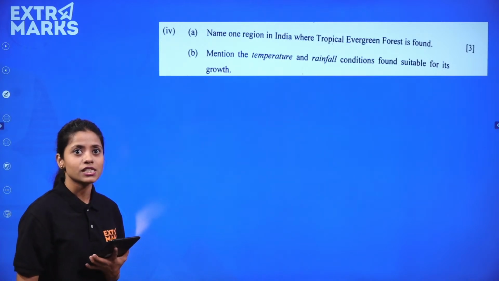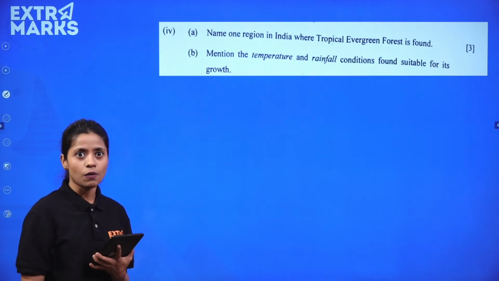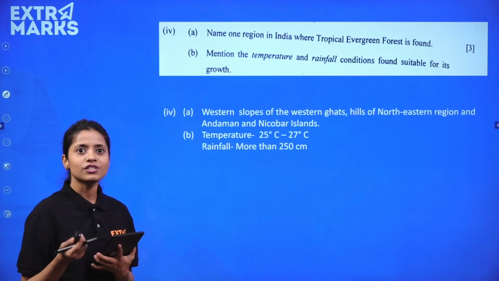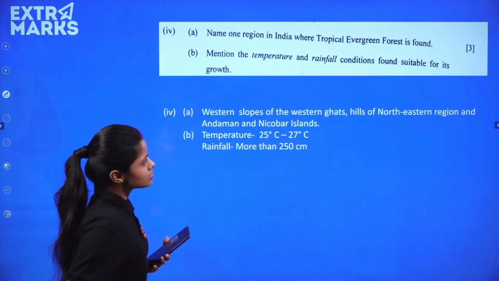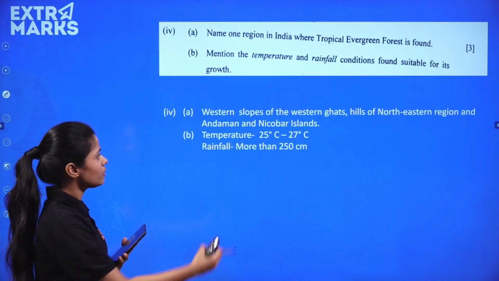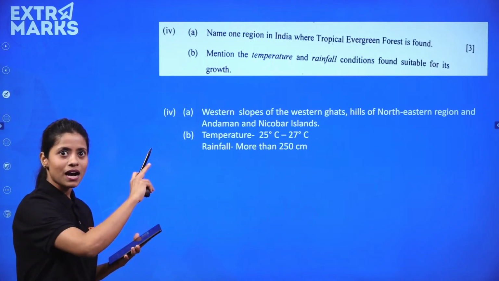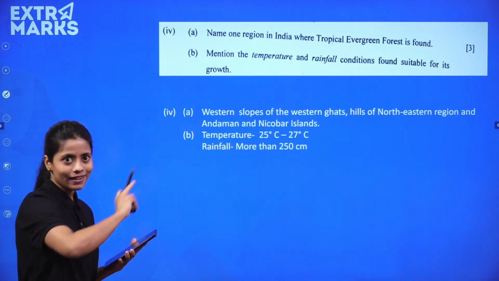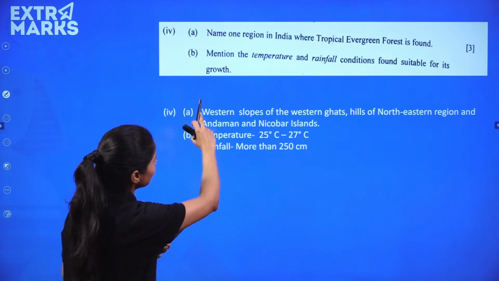अच्छा, name one region in India where tropical evergreen forest is found, तो बहुत easy है, आपको एक region का नाम बताना है, तो आप कुछ भी ले लो, western slopes of Western Ghats, hills of North Eastern region, Andaman Nicobar Islands। मैंने बहुत सारे नाम दे दिए, आपने 3 मार्क्स में ये दोनों करने थे, यानी 1.5 मार्क्स का करना था आपको, है ना। तो आपको ऐसे divide करके चलना था।